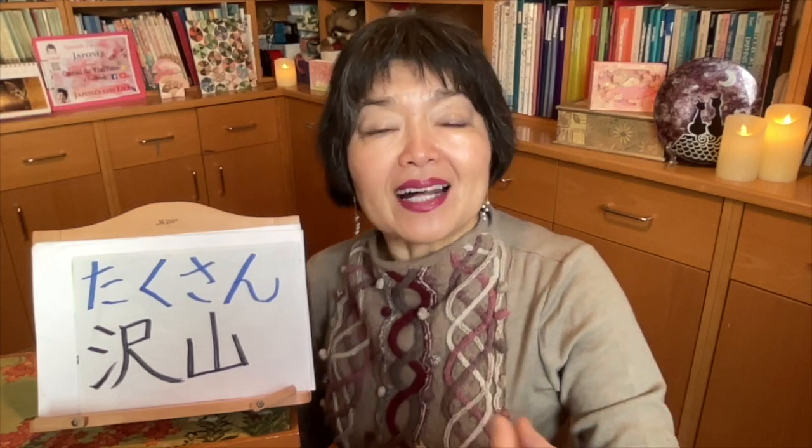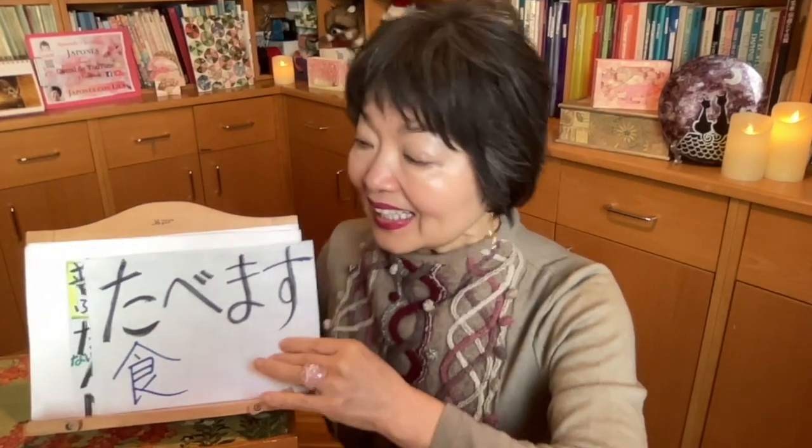In this case, we use temo because this is reverse condition. This is contradictory because usually if we eat a lot, we get fat. So let's make this sentence. At first, hypothetical condition. If you eat a lot, you get fat. たくさん食べたら太ります。